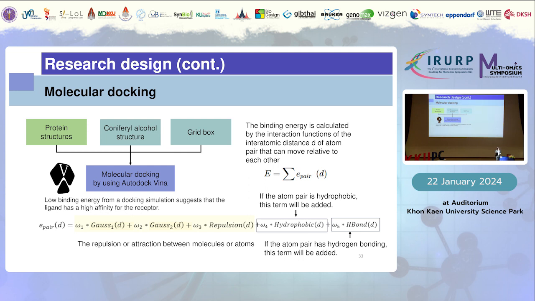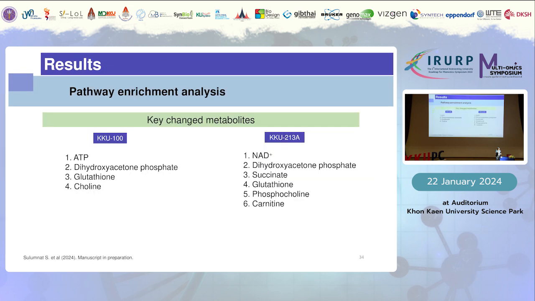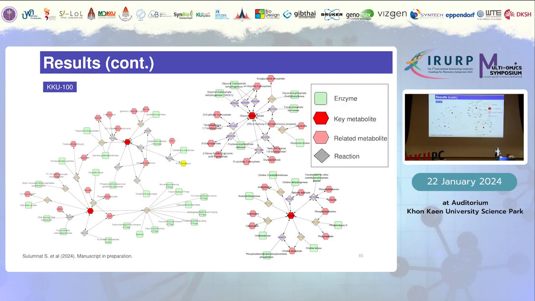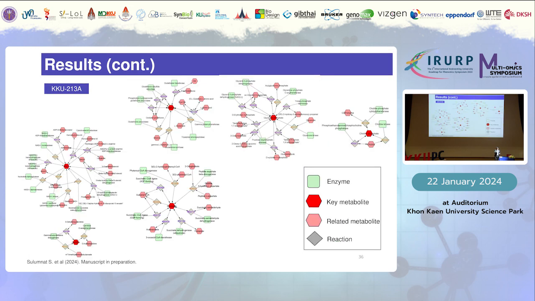Then we perform the molecular docking using AutoDock Vina. I'm not going to go through all the equations and the vectorization of the equation. And then we perform the pathway enrichment analysis, right? We found these metabolites that are the key changes in metabolites from the treatment of the CA compounds. And this is our second component, which is the enriched pathway-related metabolites of KKU100 and KKU213.